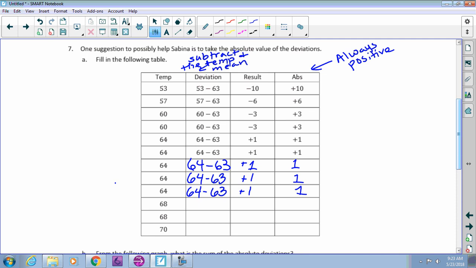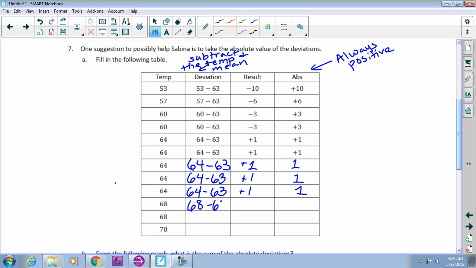Now we're going to get to 68 degrees. All right, so what's my next step here? What do I have to do next? Julius. 68. Perfect, Julius. We're going to subtract 63 from 68.